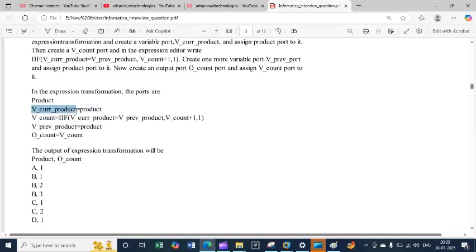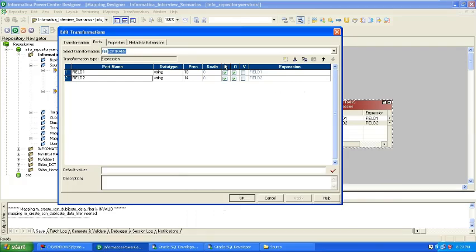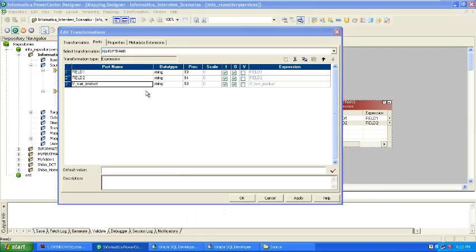B product code. Whatever the product ID is, I will assign. So I create one output, and I will write here and assign the port like field one. Here I will write product, and product name, so that you understand, right?